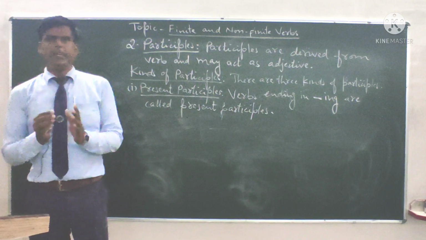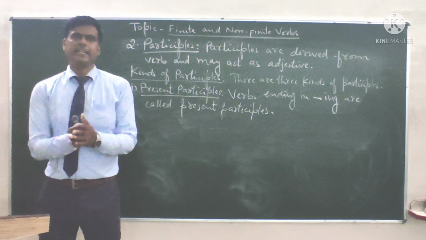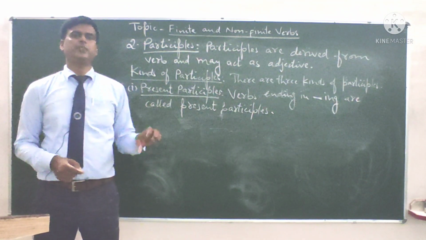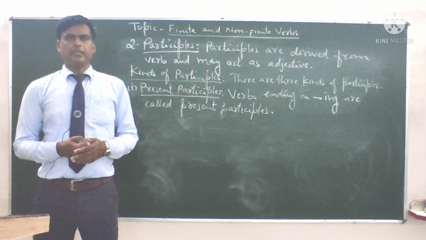It means we form present participle by adding ing into the verb. verb में ing लगा करके हम present participle बनाते हैं, उसको फॉर्म करते हैं.